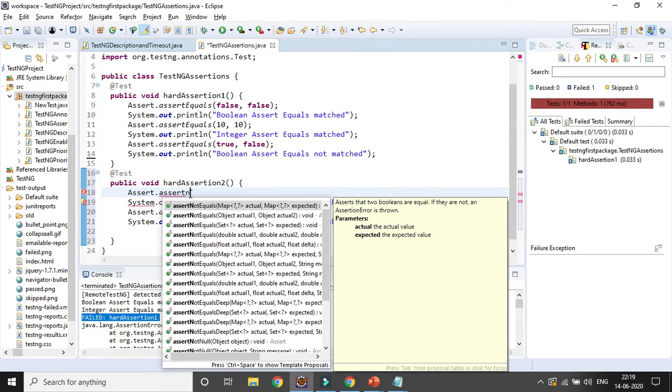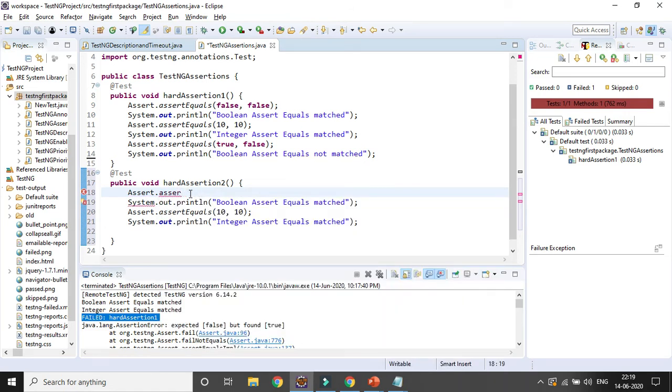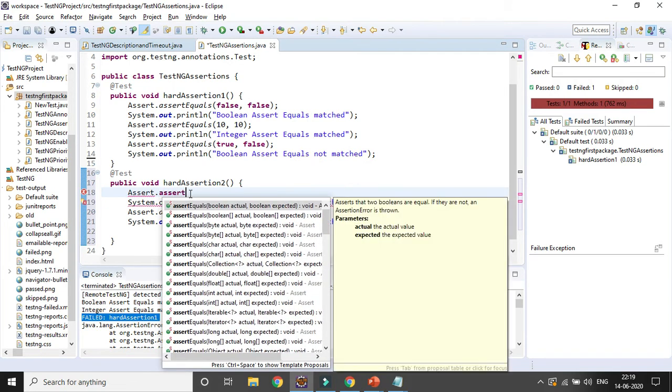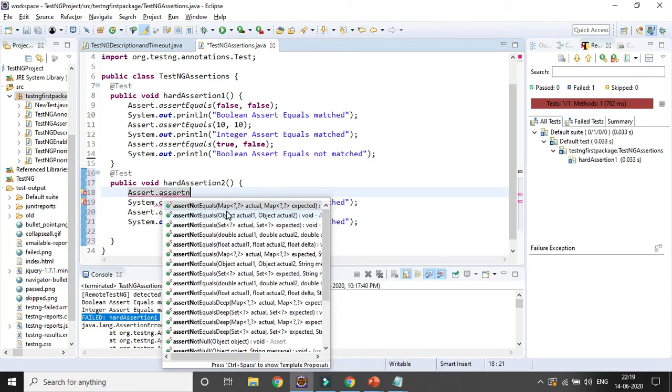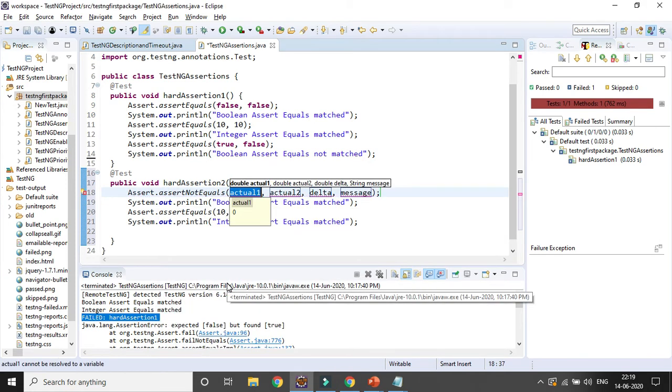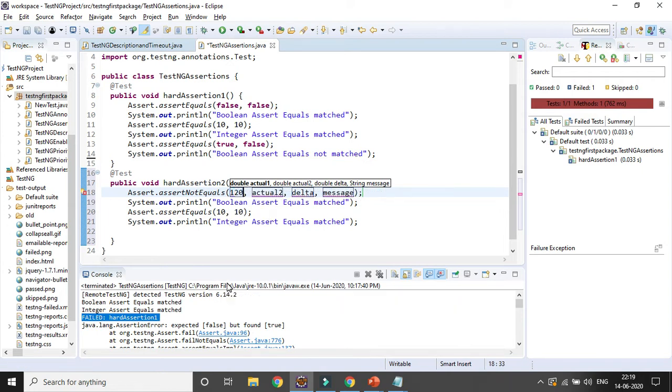Equal is already used, so I will be using assert not equal. Assert dot not. If you press not, you can see all the related methods will come here, right? So I can use the double actual assert not equal. Suppose I am giving something, here suppose 10 point 120 point, it should not match.